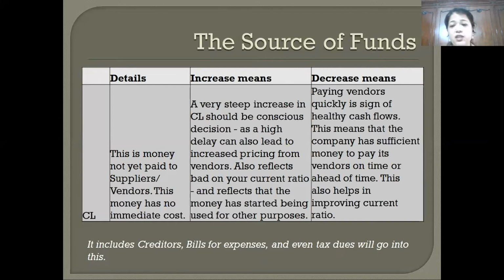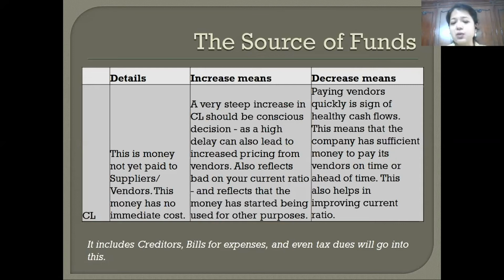I will pay you in the next 1 month. They will give you a different cost. But if you tell them that I will pay you in the next 7 months or 8 months, they will always increase the prices because they will add a cost of capital. So if you keep changing the payment terms, you will not get the best prices from your vendor.